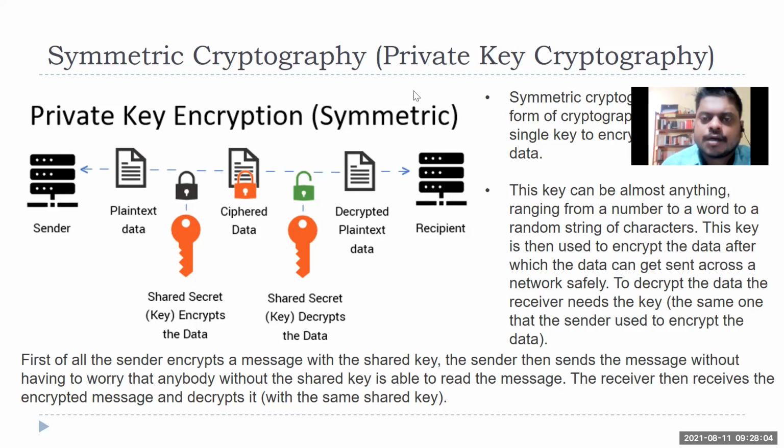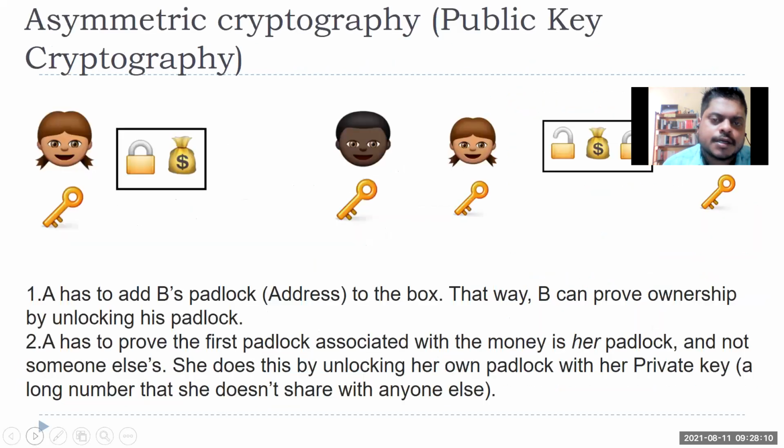People used to use that, and still people use this. This is private key cryptography. Then whatever we use in a blockchain is a little bit more secure. That is known as public key cryptography. You remember, like we discussed in the previous two slides, there is a lock, there is a key, and those things are getting encrypted.